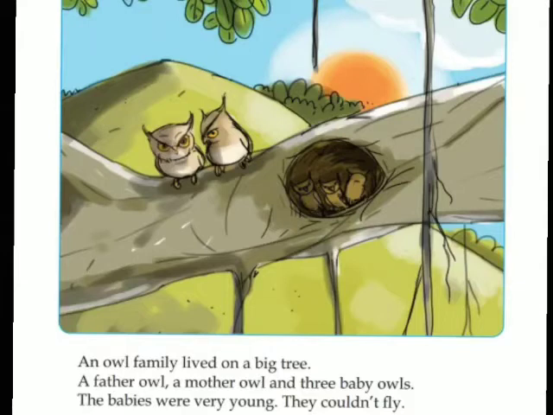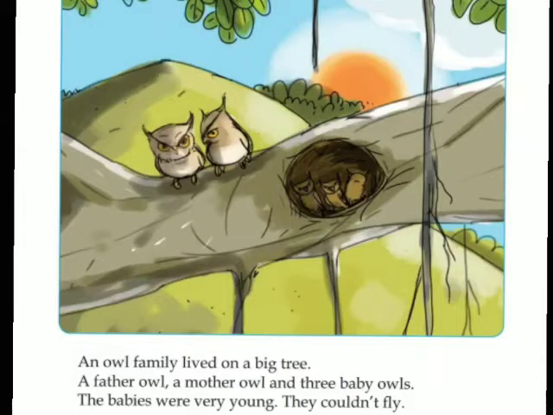The babies were very small, and they could not fly also. So what was the sound made by the owls? Yes, it is hoot. Hoot, hoot. They will cry like that.